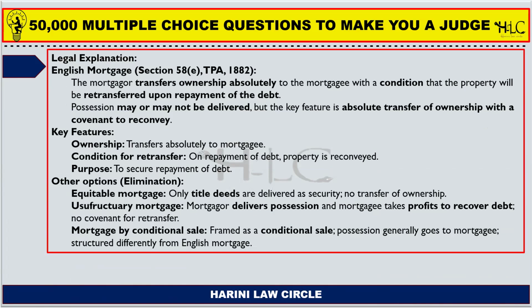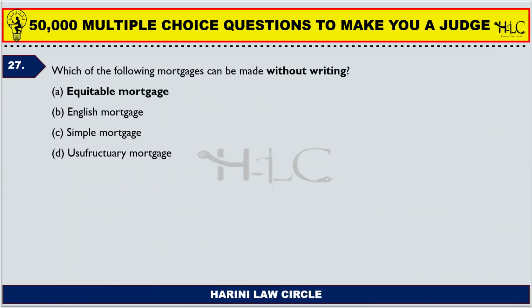Next one. Which of the following mortgages can be made without writing? Equitable mortgages. So equitable mortgage means I receive 20 lakhs of money from someone and I give to another person through a transfer 20 lakhs worth of some property of mine. So in such cases, I don't need to execute a written mortgage. So I can do an unwritten mortgage also. So it is known as equitable mortgage.